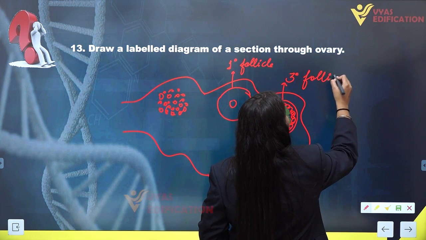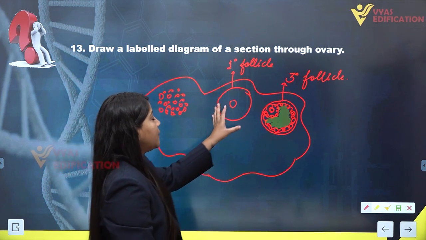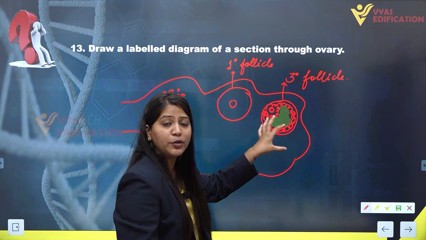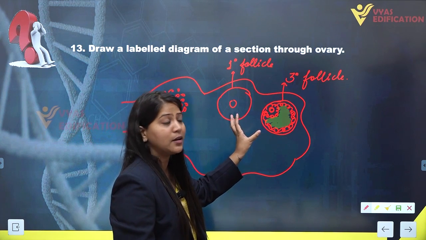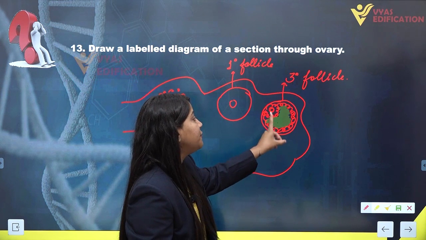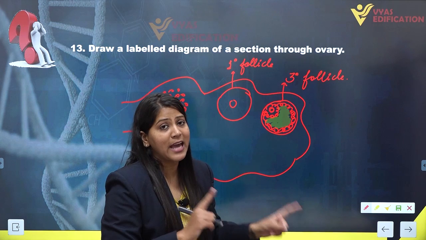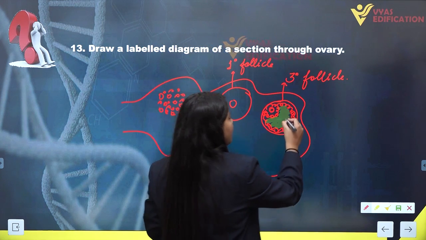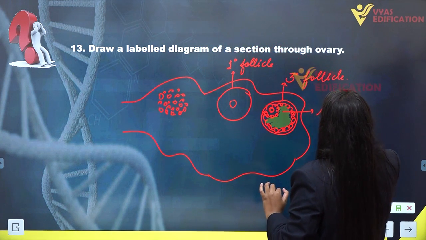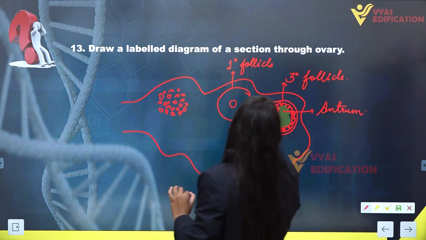Of course, the tertiary follicle is made through the secondary follicle. The primary follicle will transform into a secondary follicle, and the secondary follicle will grow into the tertiary follicle. This tertiary follicle is characterized by a fluid filled cavity, that is the antrum.